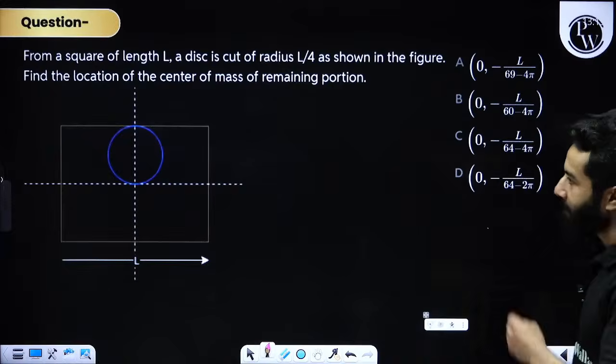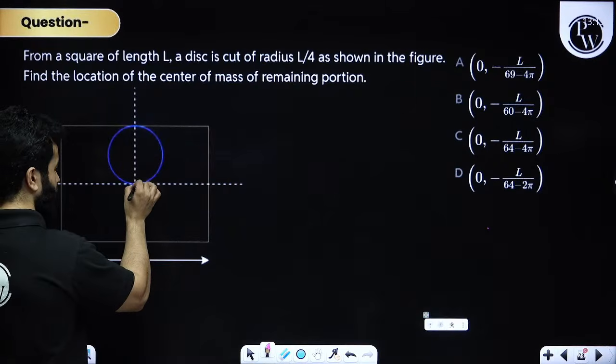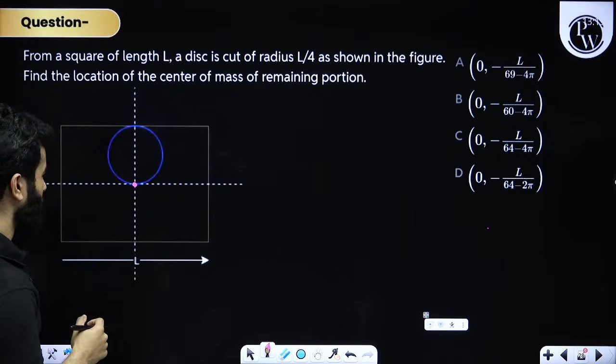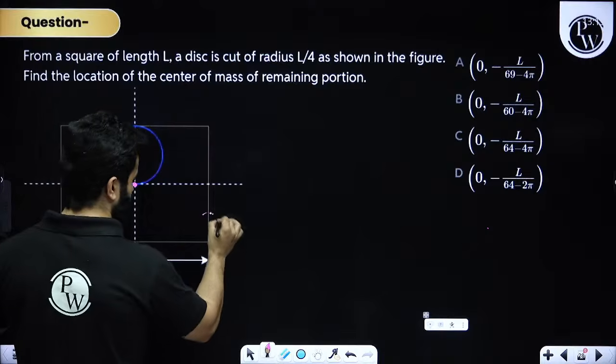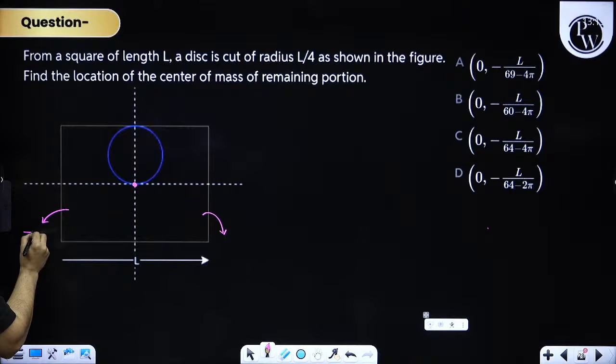See, again in this question, my dear friends, center of mass is at this point of this square plate, right? And let's say that mass density is plus sigma.